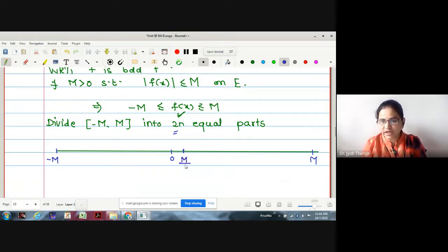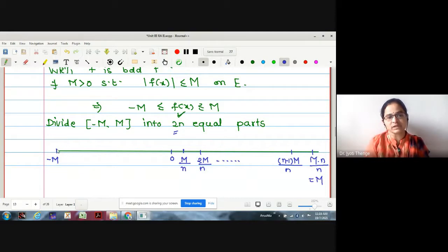Is the first point m by n? Second point 2m by n. Let me continue till the second last point, say (n minus 1)m by n. Is it okay? What's this last one actually? nm by n, that is m, right?